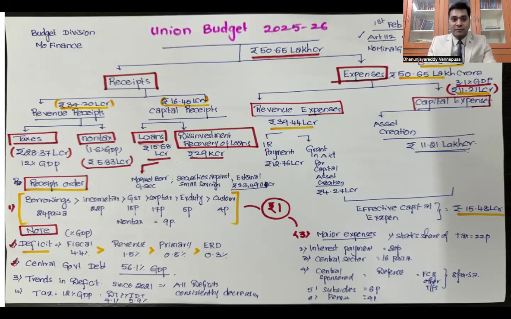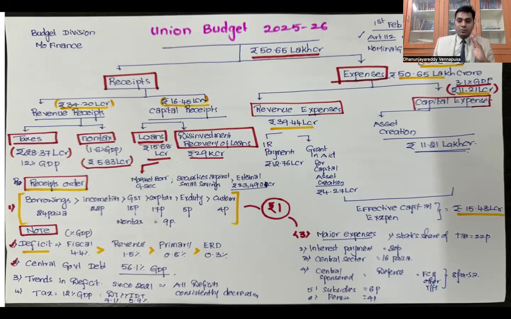So what are the receipts that we have? We have revenue receipts and capital receipts. Revenue receipts are, again, as we know, tax receipts and non-tax receipts. Through revenue receipts, among this 50.65 lakh crores, government is getting 34.20 lakh crores. I am not going into detail, just remember some statistics so that you will be able to approach mains answer writing. The total budget of the government is 50.65 lakh crores. In that, the revenue receipts are 34.20 lakh crores, the capital receipts are 16.45 lakh crores. Together it makes around 50.65 lakh crores. So 34 lakh crores is from revenue, 16 lakh crores is from capital.